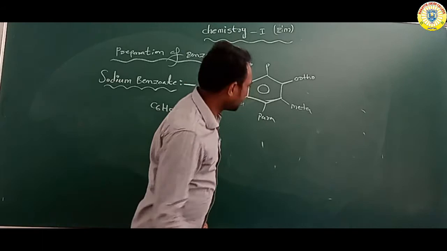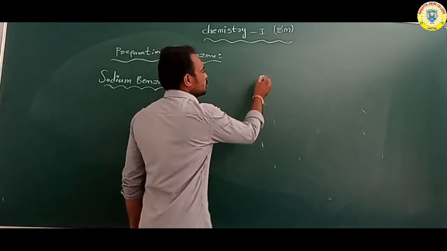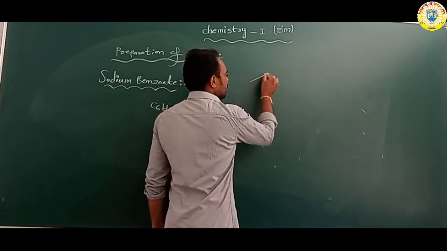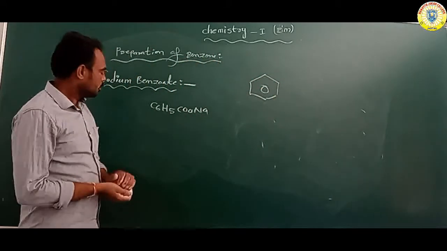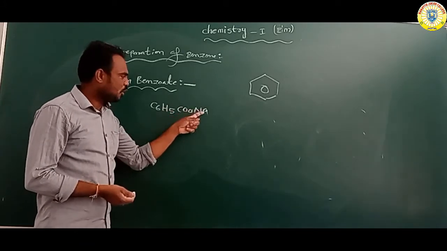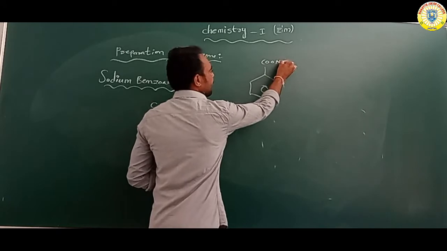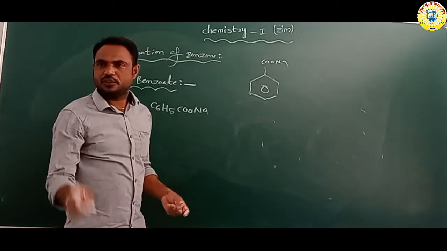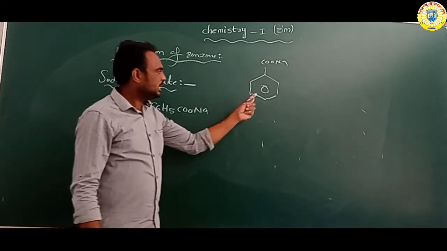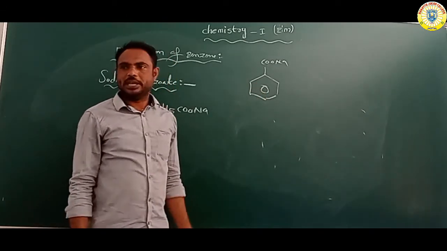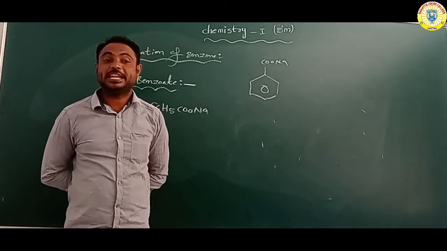Suppose for example it is benzene. C6H5COONa. Attach COONa, lose one hydrogen. So what is this? Sodium benzoate.